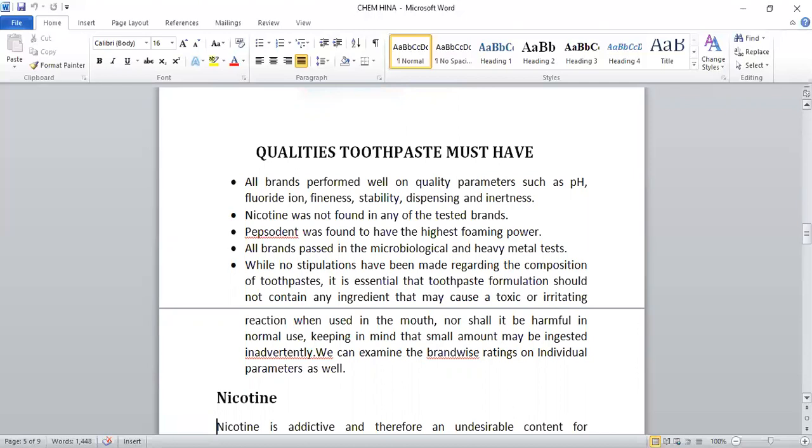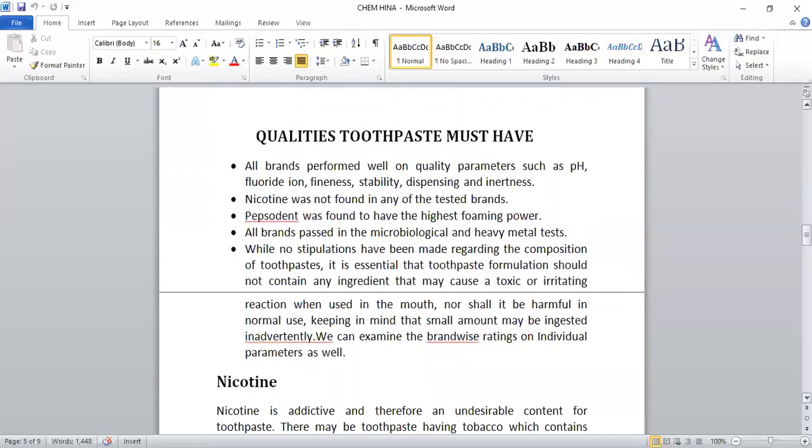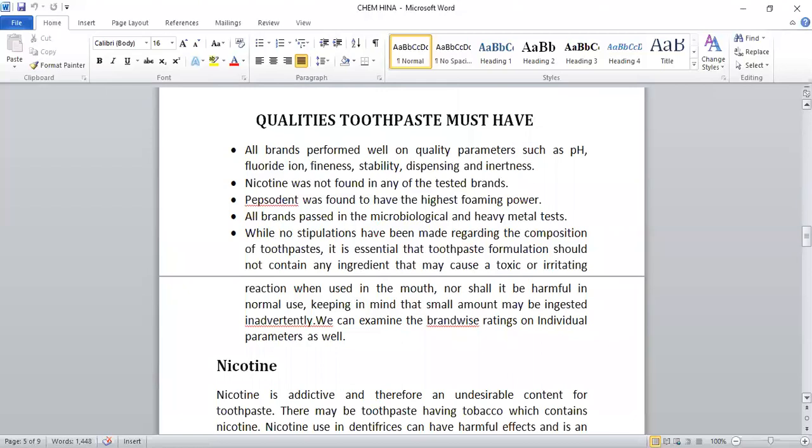Pepsodent was found to have the highest foaming power. When we brush our teeth, we must have foam. So Pepsodent was one of the toothpastes found to have the highest foaming power, and all brands pass the microbiological and heavy metal tests. I am talking about the above brands of toothpaste that I have discussed before. These are the qualities of these toothpastes.